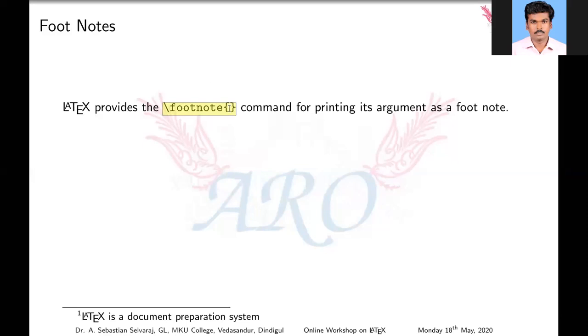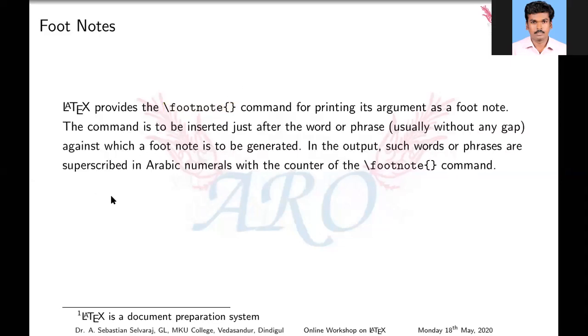You have to enter your command in the mandatory brackets for printing the footnote. Next, the command. Yes, this is the example. I'm going to show one example. Consider LaTeX 1. This one refers to this footnote. You provide the footnote within the curly braces. This is the command to create the footnote.